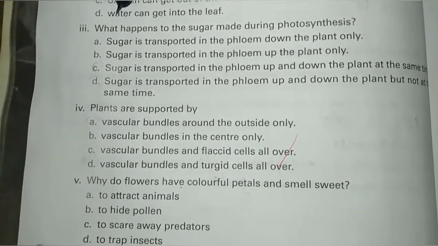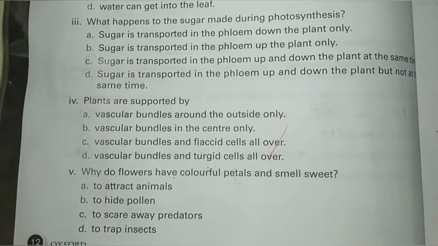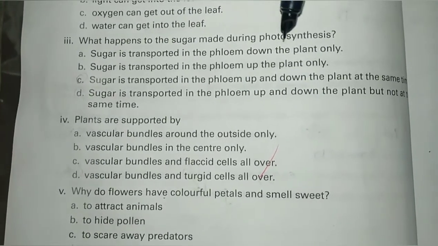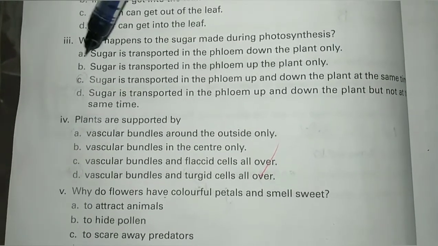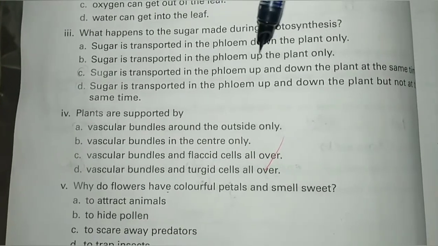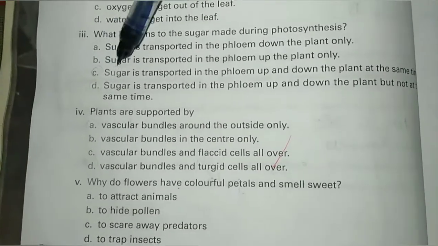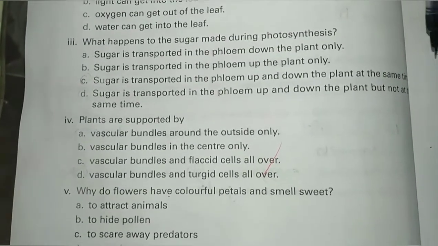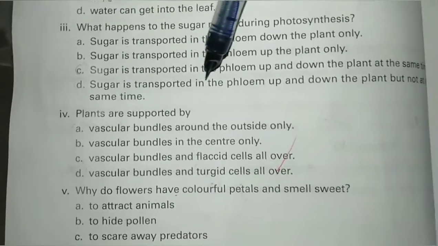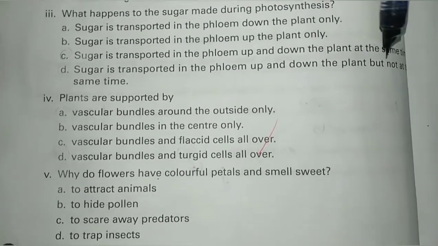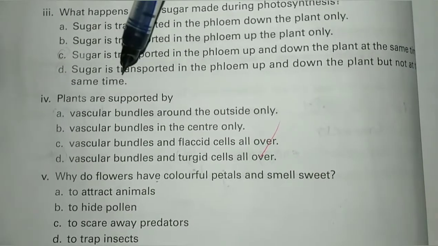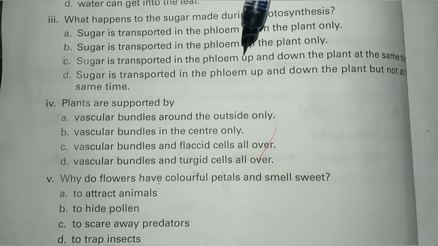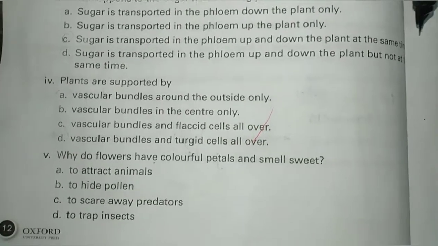Statement number 3, what happens to the sugar made during photosynthesis? Option A, sugar is transported in the phloem down the plant only. Option B, sugar is transported in the phloem up the plant only. C, sugar is transported in the phloem up and down the plant at the same time. Option D, sugar is transported in the phloem up and down the plant but not all at the same time. Correct option is C, sugar is transported in the phloem up and down the plant at the same time.